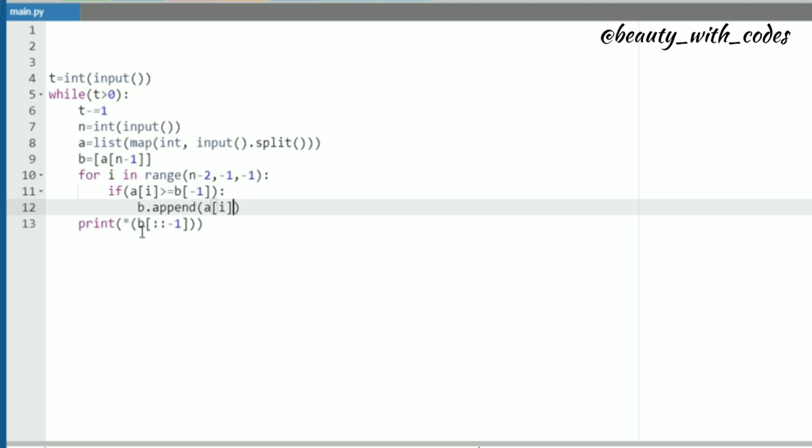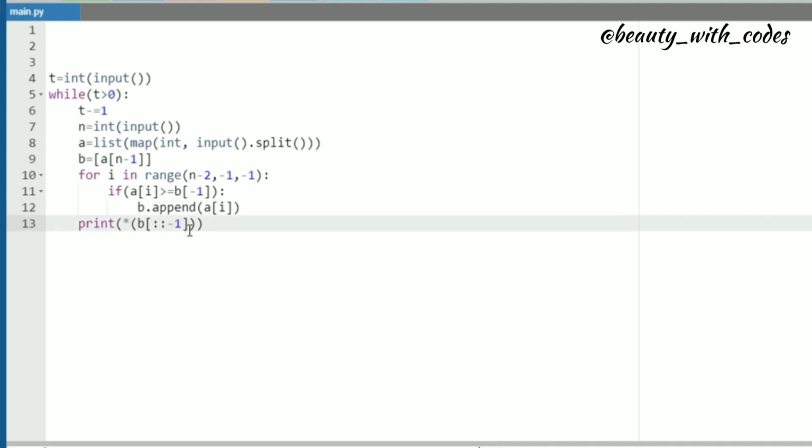Okay, now we printed b and then colon minus 1. Why? Because we inserted all the elements of a in backward direction, isn't it? But now we want everything in the direction in which it was initially. That's why we reversed the array b. So for reversing I used colon minus 1.